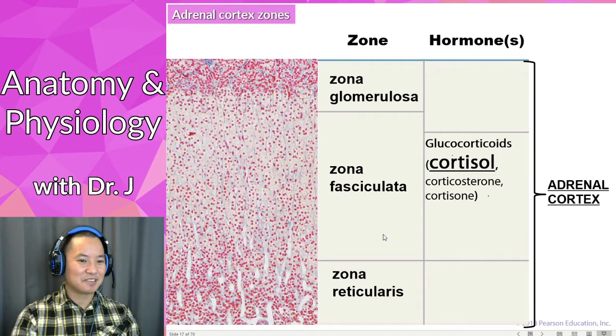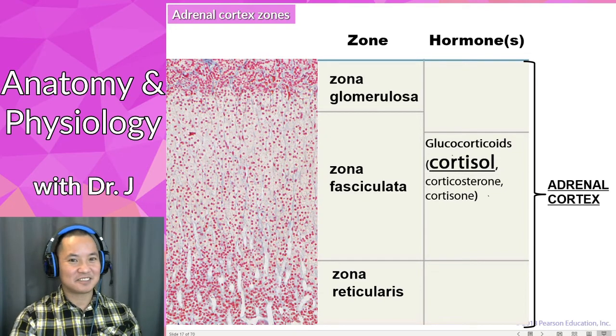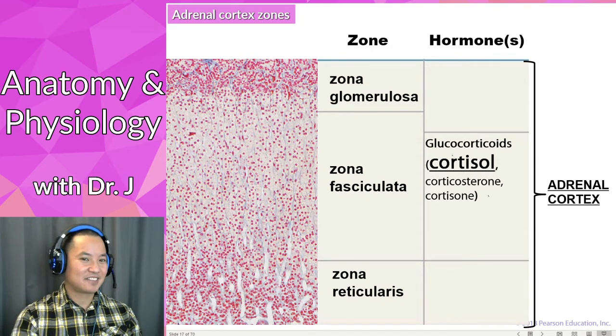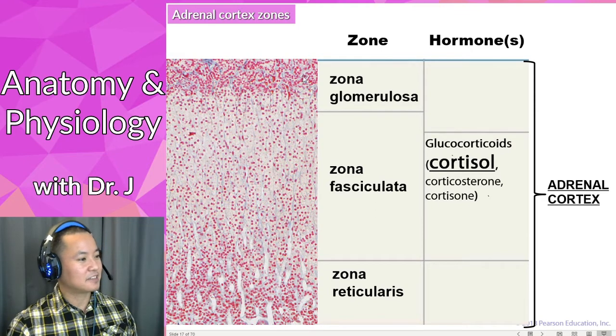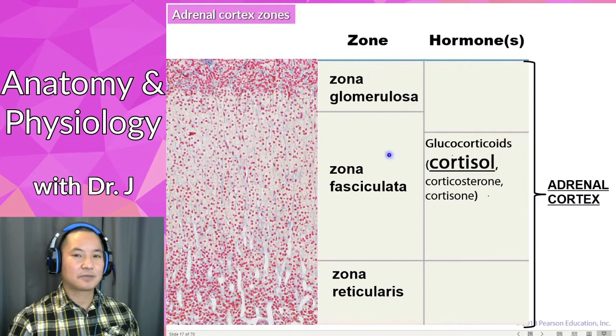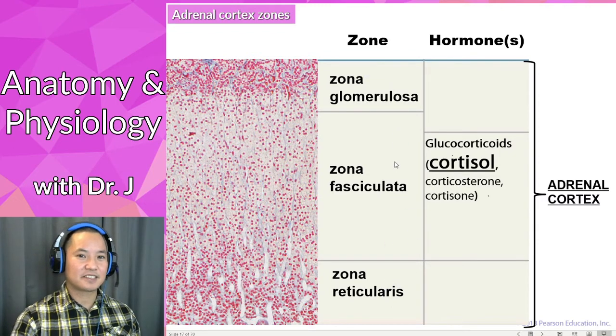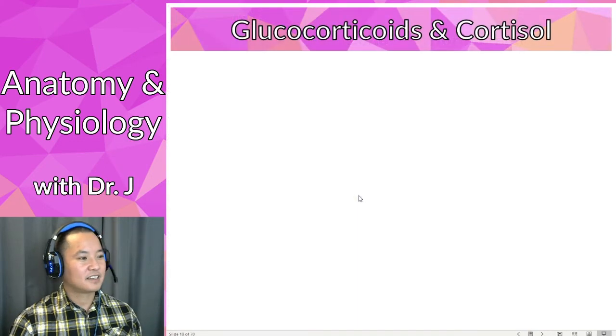So I start you off simple and I build upon your knowledge, and you'll see me doing this a lot because some of these topics, there are a lot to take at face value, but if you start off simple and build upon it, it gets more accessible. So this is actually all adrenal cortex as I'm indicating here. But there are three subregions and they make different sets of hormones. So the middle region of the adrenal cortex, the zona fasciculata, it makes glucocorticoids, and cortisol is one of the major glucocorticoids. Now what do they do?